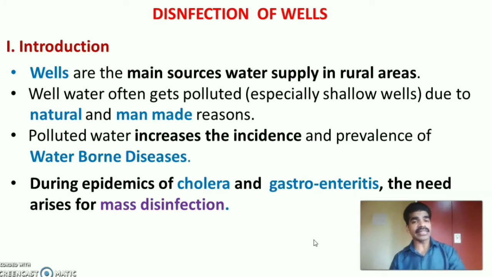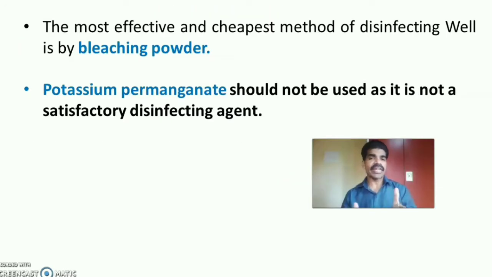The need arises for the disinfection or mass disinfection of wells, especially during the epidemics of cholera and other gastroenteritis such as typhoid, hepatitis A, etc. Moreover, the well has to be disinfected after a flood or other natural calamities. The most effective and cheapest method of disinfecting well or chlorinating the well is by bleaching powder. Some people may use potassium permanganate for the disinfection of well, but it should not be used as it is not a satisfactory disinfecting agent.